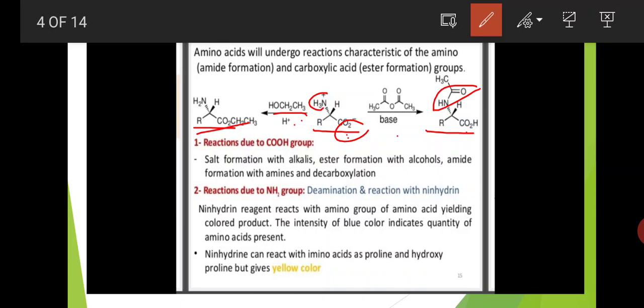If any amino acid is present, when we apply ninhydrin spray, that compound will show some color, a blue color or a yellow color. That color indicates the presence of amino acids. Here also, the reaction is due to the amino group, which reacts with ninhydrin and shows color.